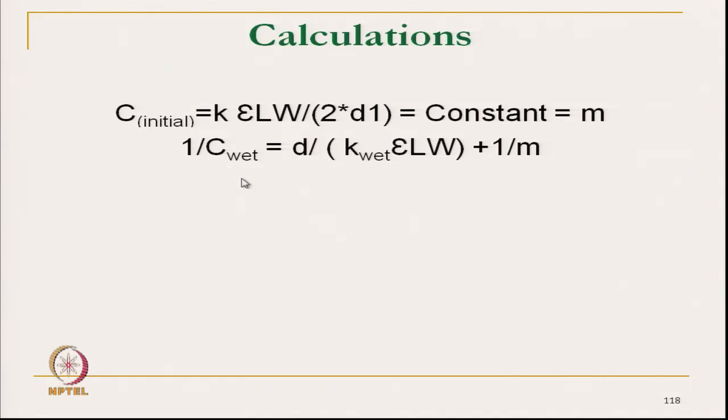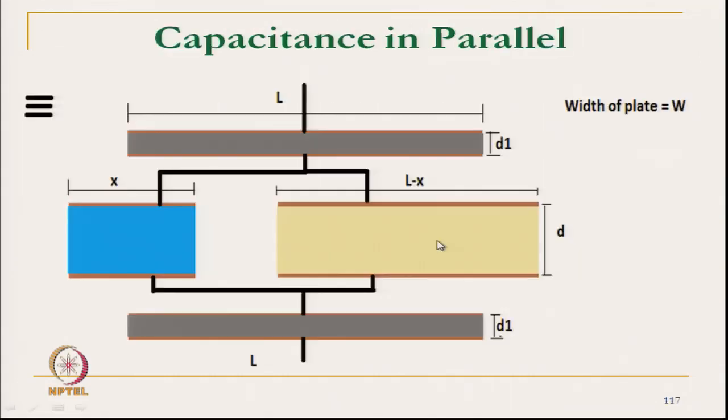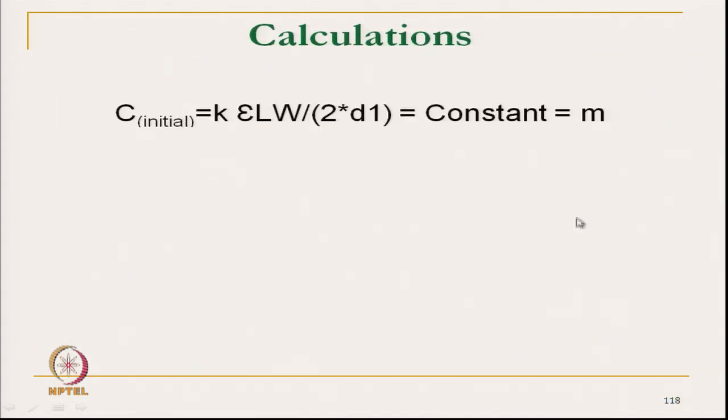If we want to measure capacitance, 1 by capacitance of wet, we use this standard way, and M is a constant for that particular system without any material. So, D2 D1, without any fabric. If we do not use any fabric, this is D1 bottom plate, this is top plate of the capacitor. So, 2 D1 is used when there is no fabric, no water, nothing. So, M is a constant for the particular system.